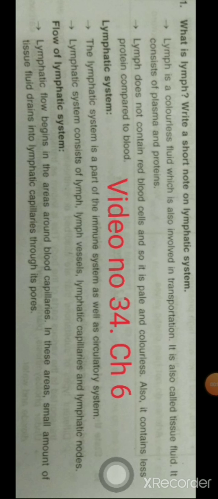Now let us see the question number 34. What is lymph? Write a short note on lymphatic system.